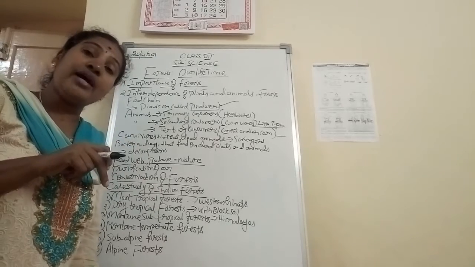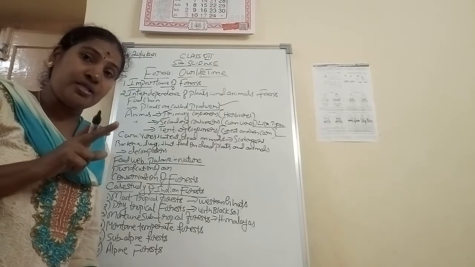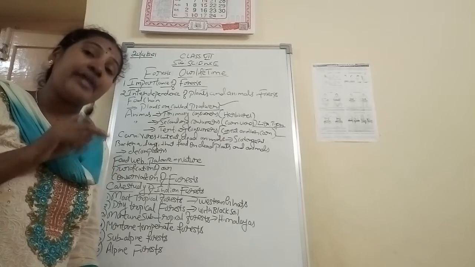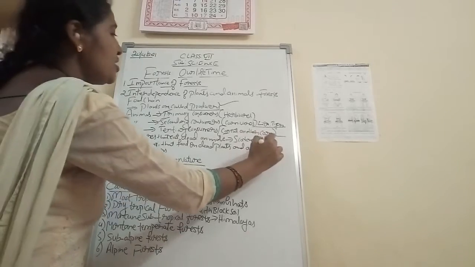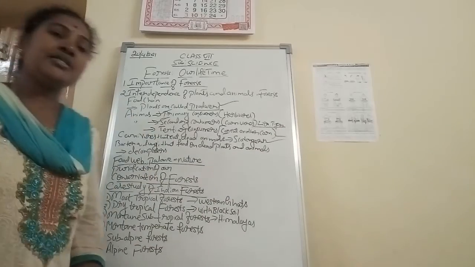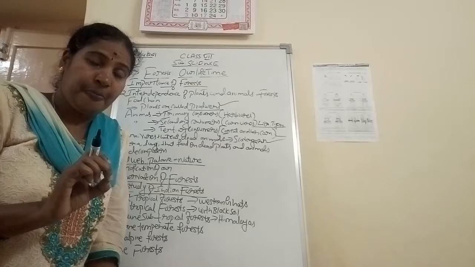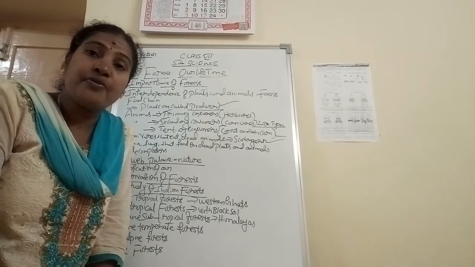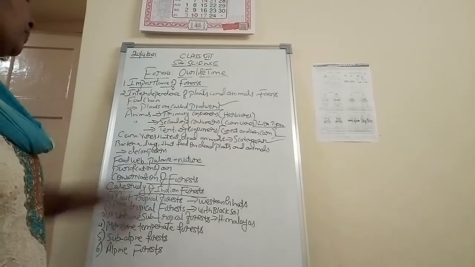So till now what we have learned: the first one is the producers, the second one is primary consumers, the next one is secondary consumers, the third one is tertiary consumers. Then the last one is the scavengers. Scavengers means some of the carnivores that eat dead animals. Dead animals will be eaten by some of the carnivores. Such carnivores are known as scavengers. So that also you have to learn.